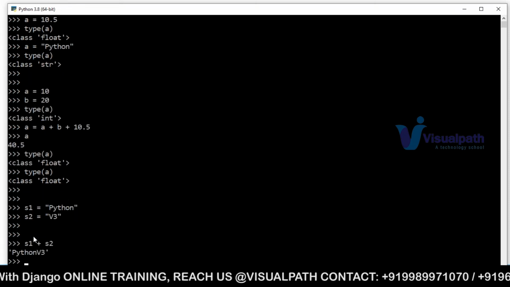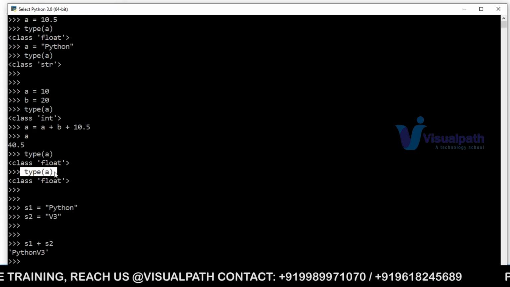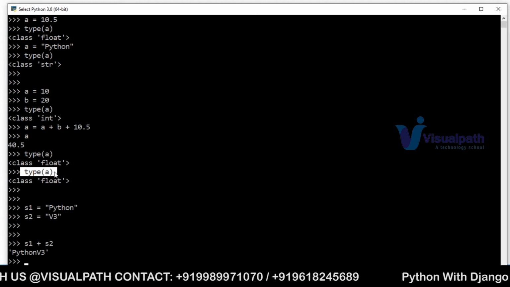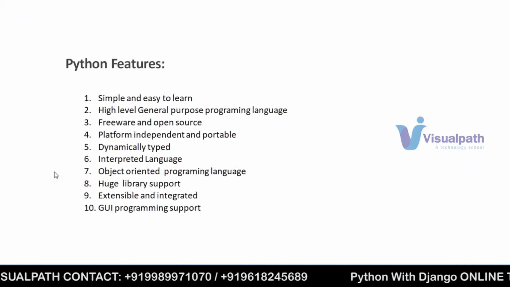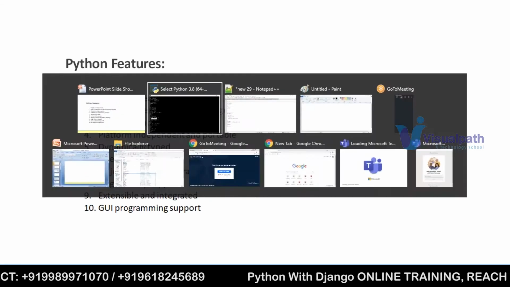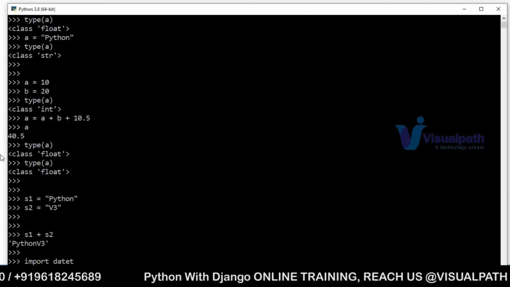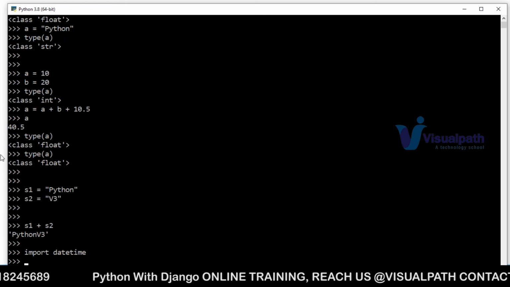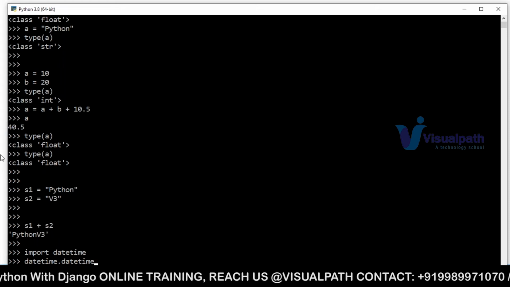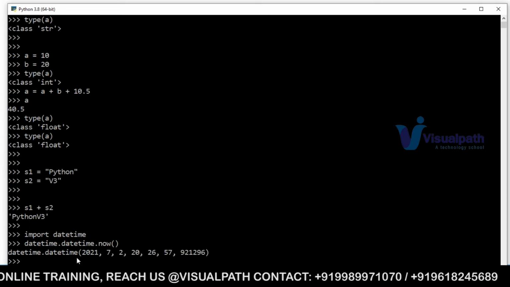And just like type, right, there are so many libraries where some of the code is already present. You no need to write your own code for each and everything, because there are so many libraries already present. So what is the advantage of a library? Say for example, we have a library called the date and time library. Just import that datetime module and use it, right? So datetime.date, no need to worry about these things. We'll see again. If you use it, this is how it will print.